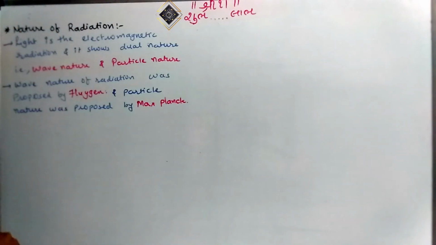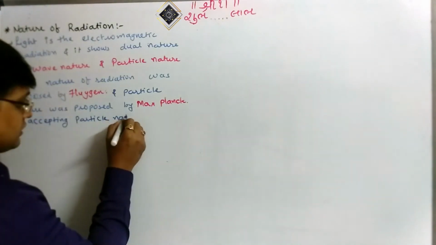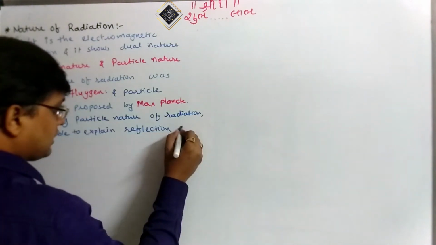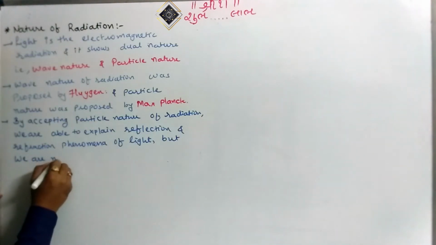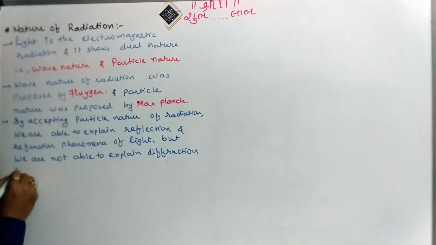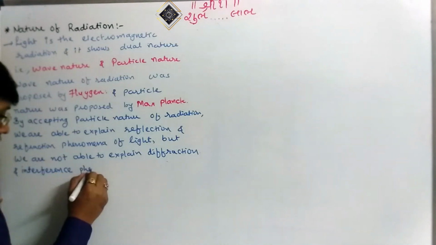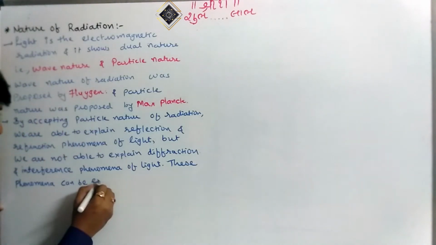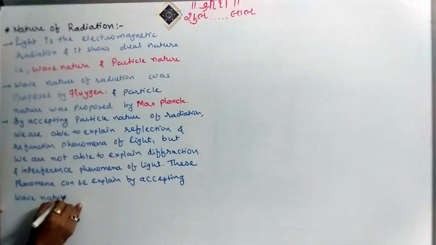How can we say that light has a dual nature? By accepting the particle nature of radiation, we are able to explain reflection and refraction phenomena, but we are not able to explain diffraction and interference phenomena of light. These phenomena can be explained by accepting the wave nature of radiation.